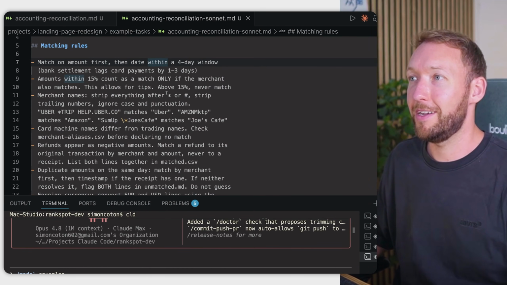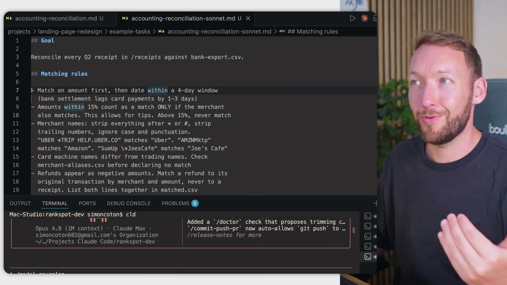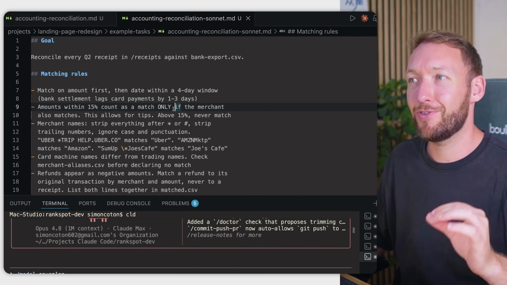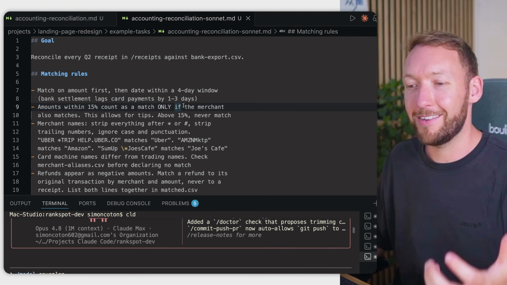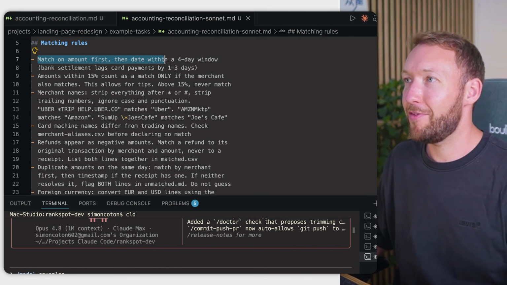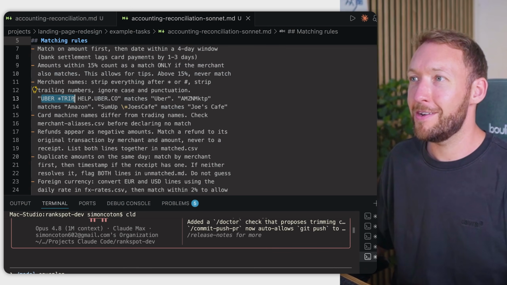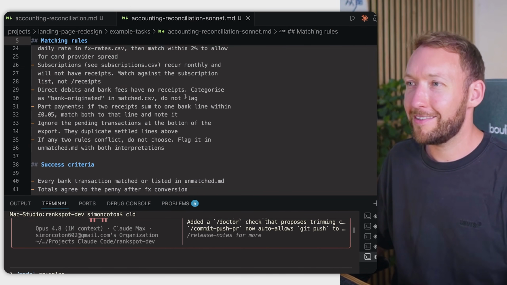So we have the same goal in here, and you might have done this in the past with older models, right? When you're trying to actually write out a prompt for those older models, you had to be really, really prescriptive around certain things, or it didn't understand the ambiguities here. Match on amount first, then date within a 4-day window. Amounts within 15% count as a match only if the merchant also matches. We've got the Uber asterisk trip versus the Uber, etc., etc., etc.